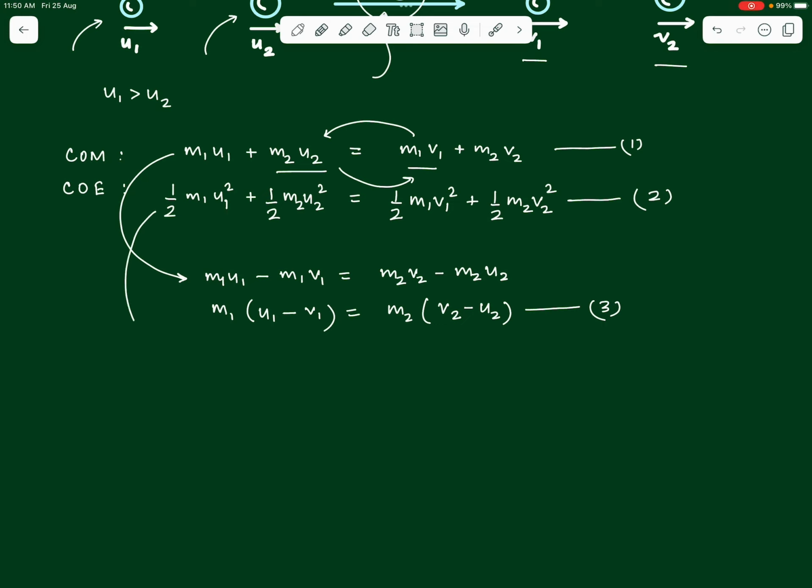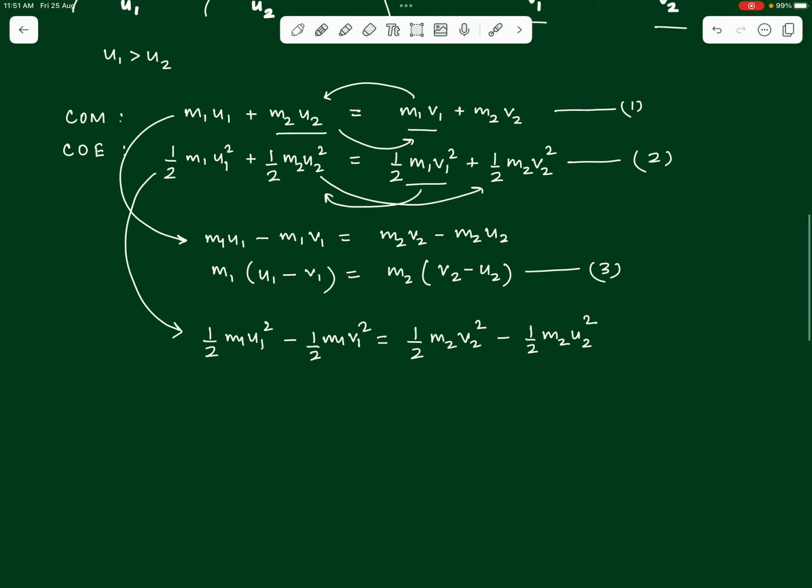And also from the equation for conservation of energy, we can do the same thing. The v1 term we can take on the left hand side, the u2 term we can take on the other side to get half m1 u1 squared minus half m1 v1 squared is equal to half m2 v2 squared minus half m2 u2 squared.